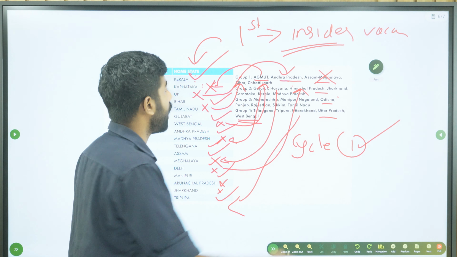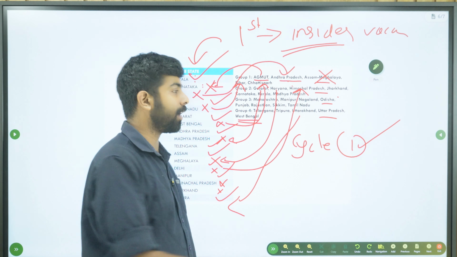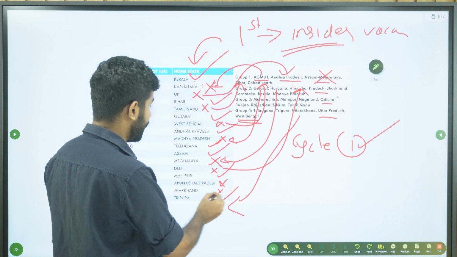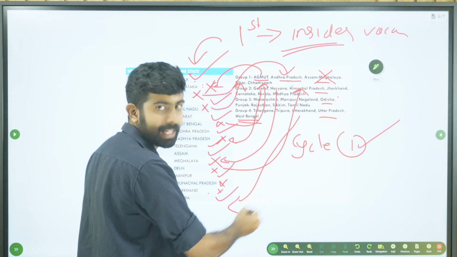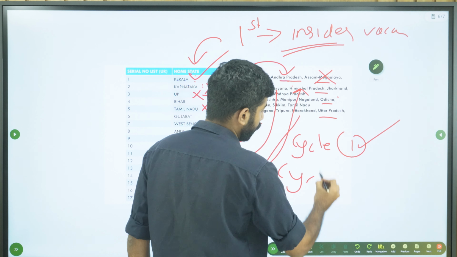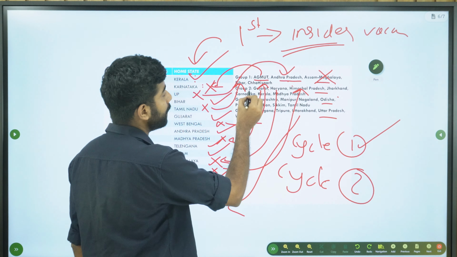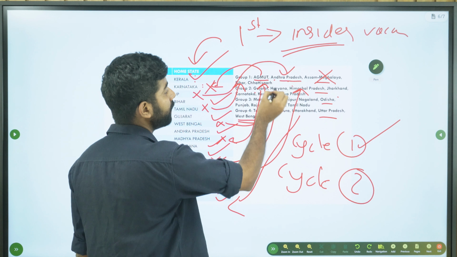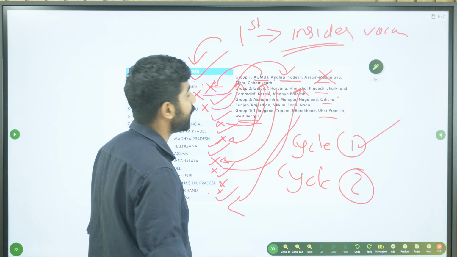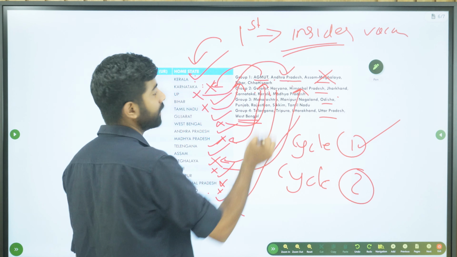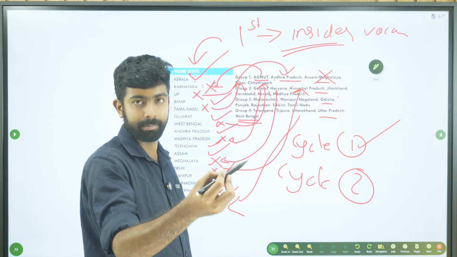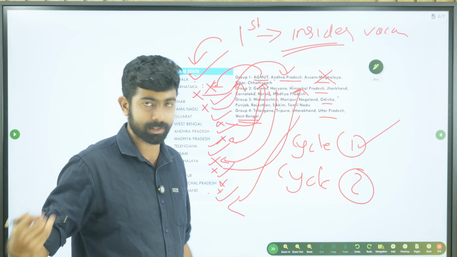Now, after the first cycle is completed, and after checking whether all the cadres have got an insider vacancy, they will look into the outsider vacancies and select one person for those as well. Then they will move to cycle 2. That is, they will make group 2 as group 1, group 3 will become group 2, group 4 will become group 3, and group 1 will become group 4, and a similar process will carry on. Then they will start with Gujarat. Gujarat, outsider vacancy, they will go to the list and take someone on the basis of merit.